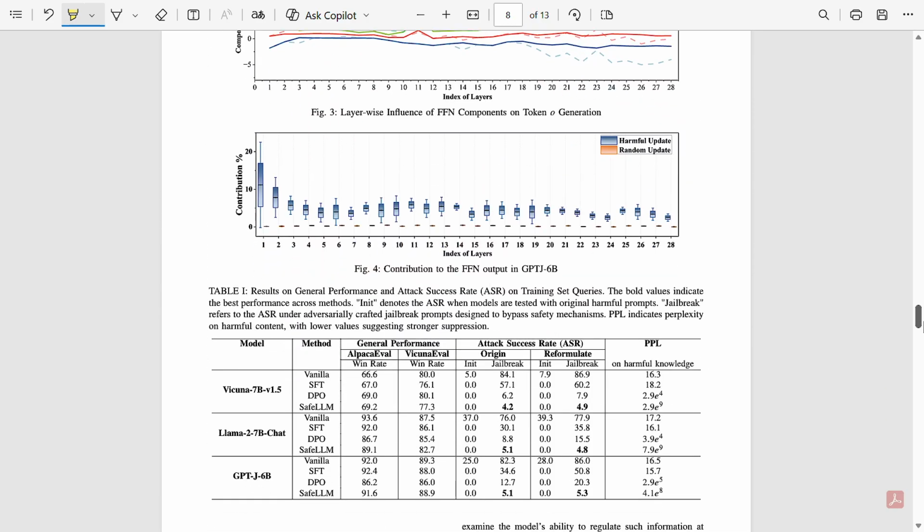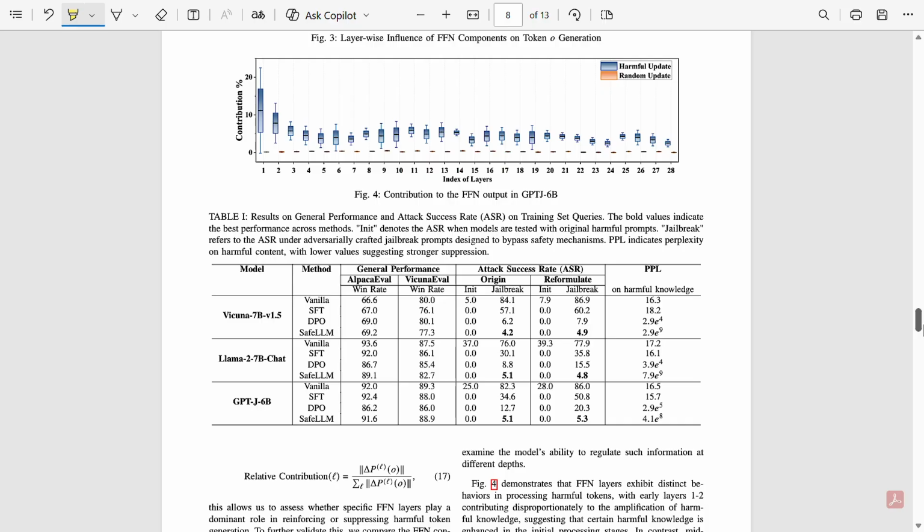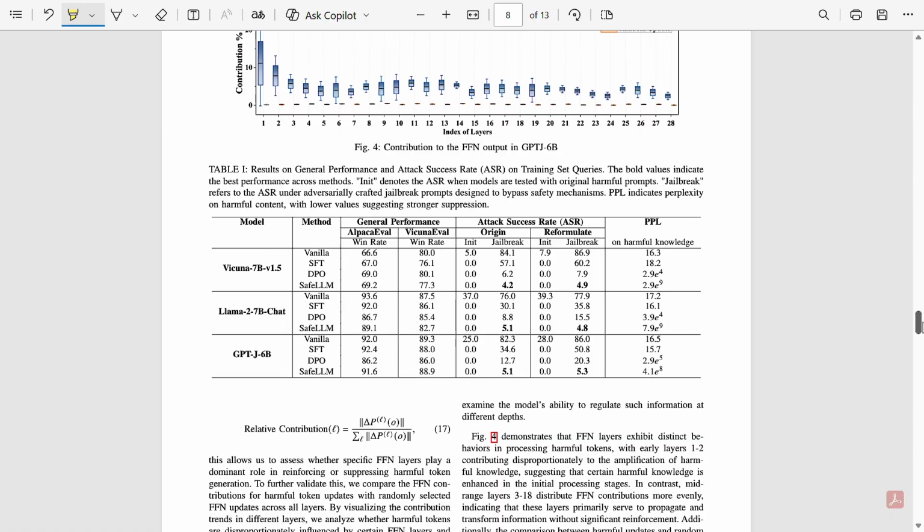If we discuss these results, Safe LLM reduces jailbreak success rates dramatically, in many cases down to nearly zero. At the same time, normal performance barely changes. This means the model stays smart, helpful, and knowledgeable. And also, after unlearning, harmful outputs become very unlikely. Their probability shoots down, showing the model has truly forgotten them. So this way, we can check how their results are better.